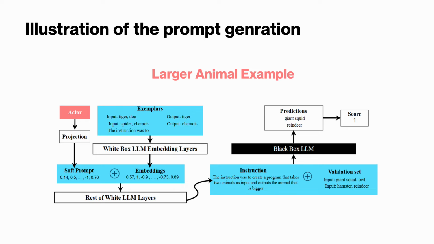into the rest of the layers of the white box LLM. The white box will generate a human-readable instruction, which, in this case, was to create a program that takes two animals as input and outputs the animal that is bigger. This instruction concatenated with a validation set would be fed to the black box LLM, which produces a prediction. And as we have access to the ground truth, a score function would be computed and it would be served as a reward function.